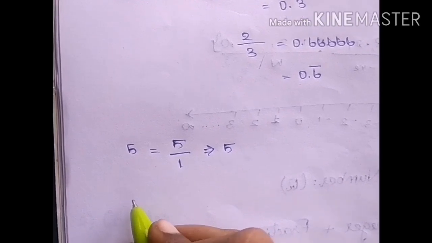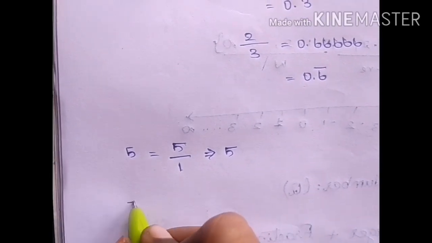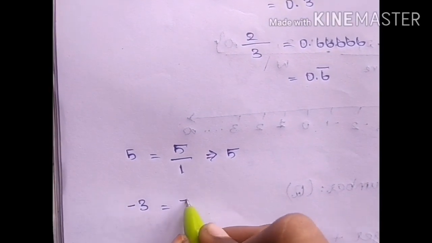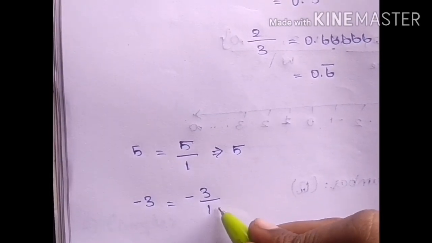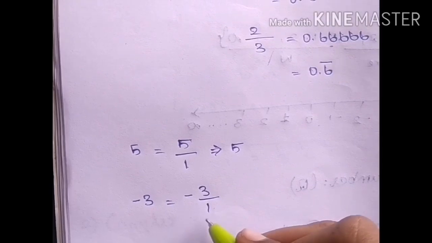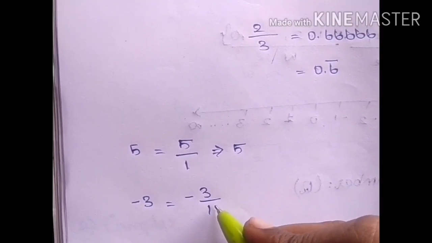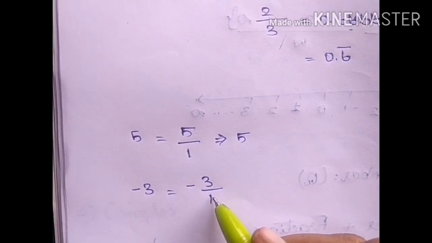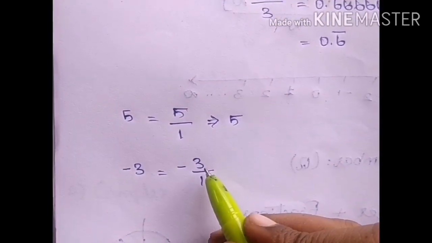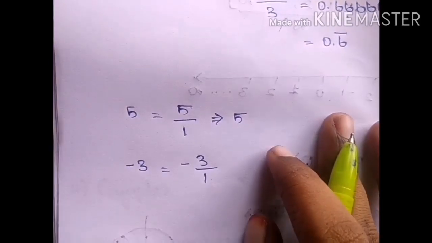Let us consider a negative integer, minus 3, which can be written as minus 3 by 1, which is in the form P by Q, where P and Q are integers and Q is not equal to 0. It is nothing but minus 3, because if you have 1 as the denominator, the numerator's value is the same. That is the answer.